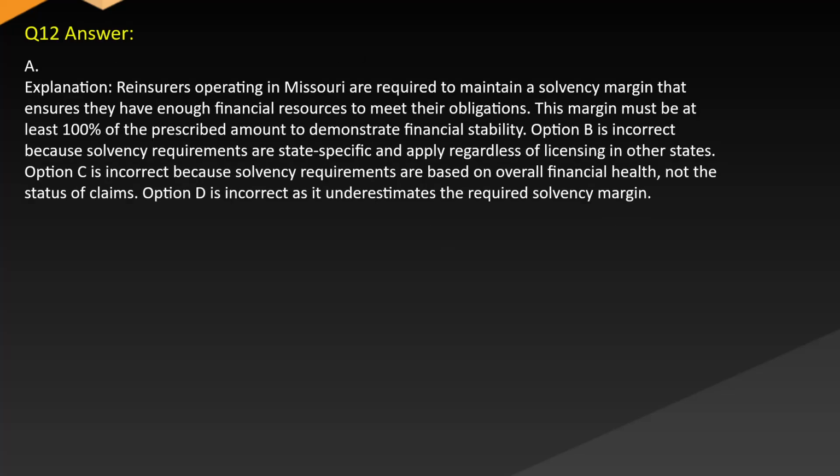Answer. A. Explanation. Reinsurers operating in Missouri are required to maintain a solvency margin that ensures they have enough financial resources to meet their obligations. This margin must be at least 100% of the prescribed amount to demonstrate financial stability. Option B is incorrect because solvency requirements are state-specific and apply regardless of licensing in other states. Option C is incorrect because solvency requirements are based on overall financial health, not the status of claims. Option D is incorrect as it underestimates the required solvency margin.